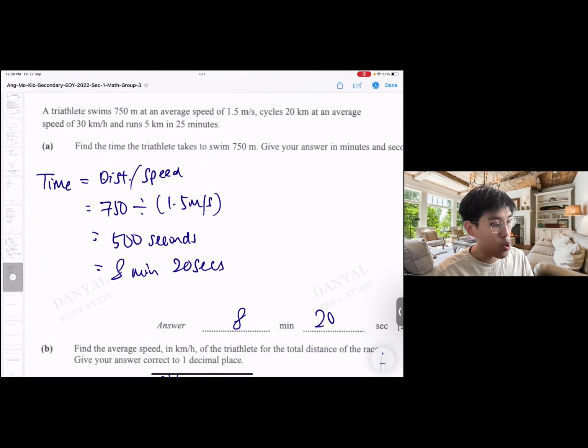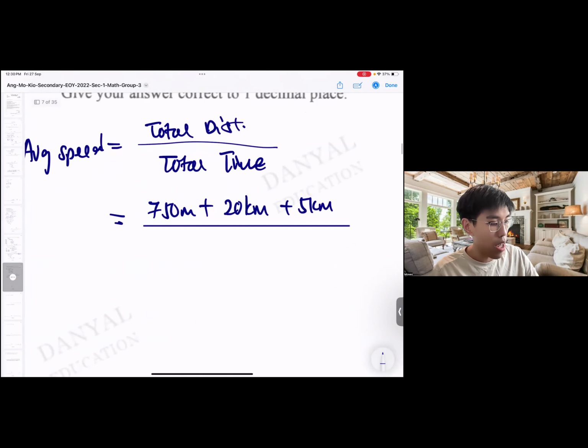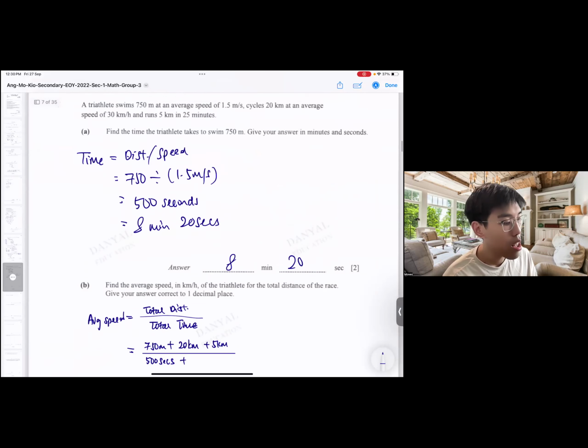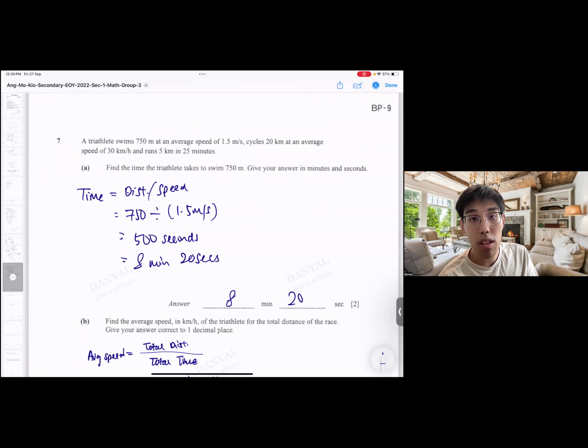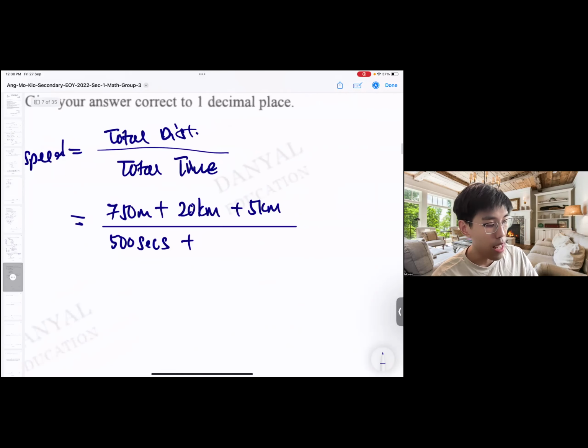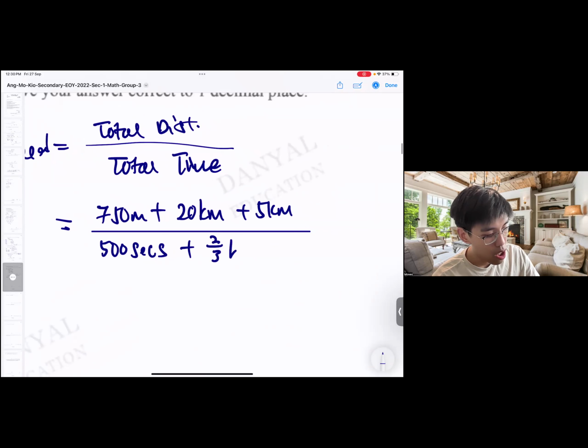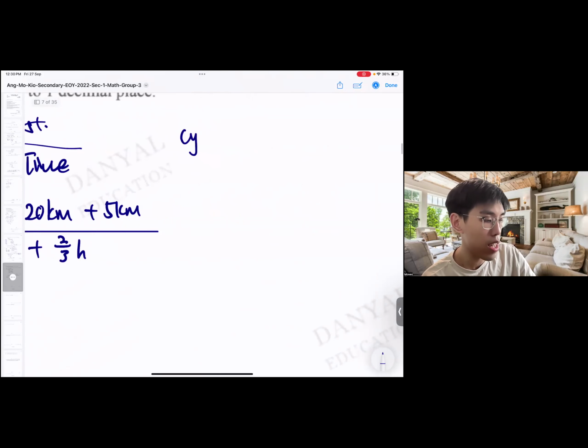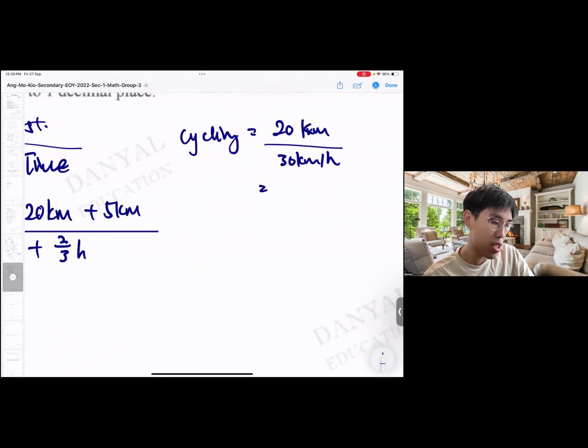At first I swim. The swim is 8 minutes 20 seconds, so I write 500 seconds. Then we have the cycling part. Cycling is 20 kilometers at an average speed of 30 kilometers per hour. That means for the cycling part he took 2/3 hour. Cycling will be 20 kilometers divided by 30 kilometers per hour, which is 2/3 hour. I leave it like that first because ultimately I need to convert everything to hours.